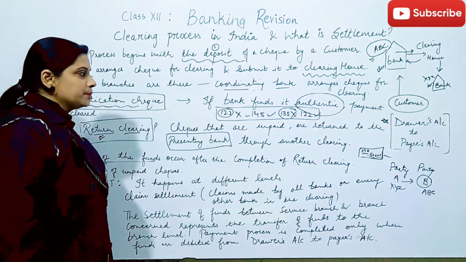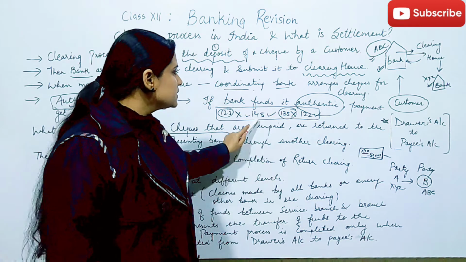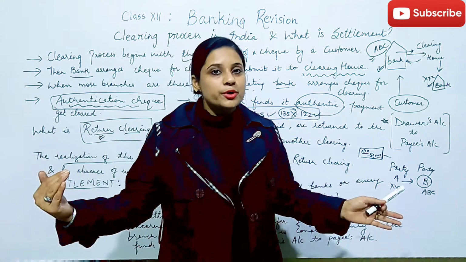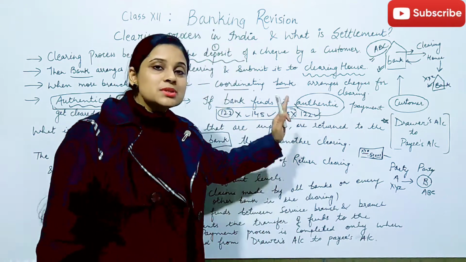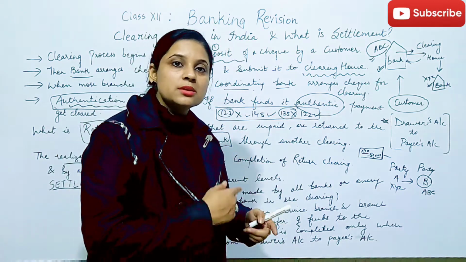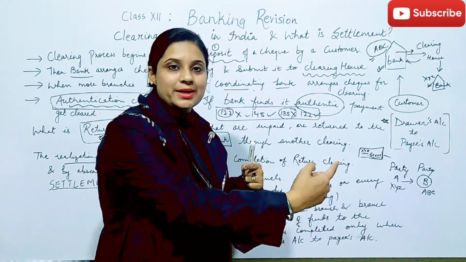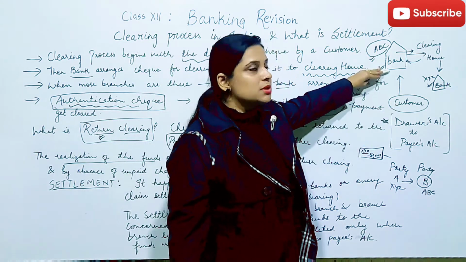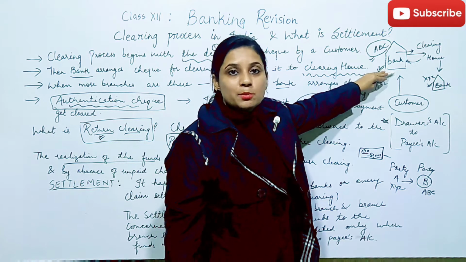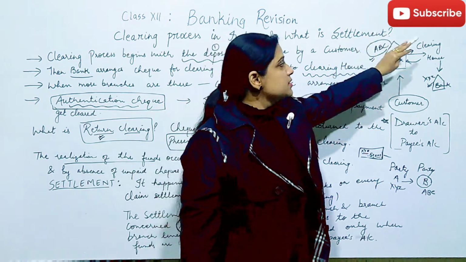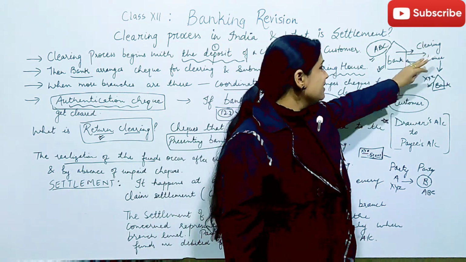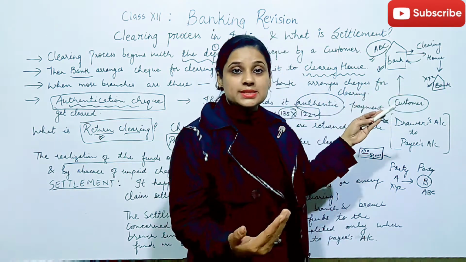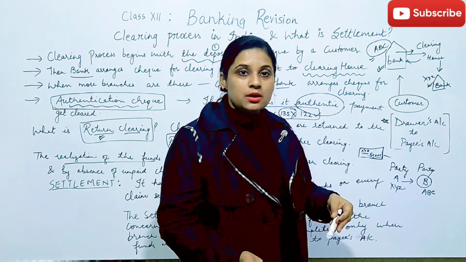And what is settlement? Whenever we are doing such things, some of the checks are going for payment, some are going for returning. When this procedure is happening, it is going to reach the settlement of funds. Settlement of funds means when the customer deposited the check in ABC Bank, ABC Bank sent the check for clearing, and the clearing house asked the XYZ bank to make the payment.